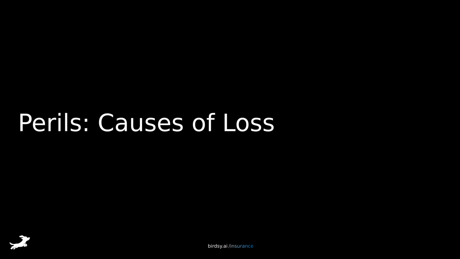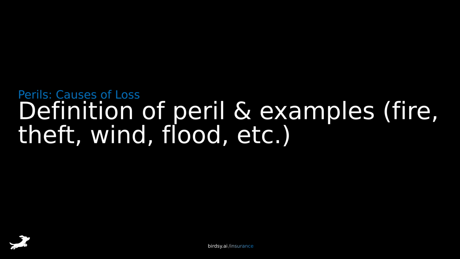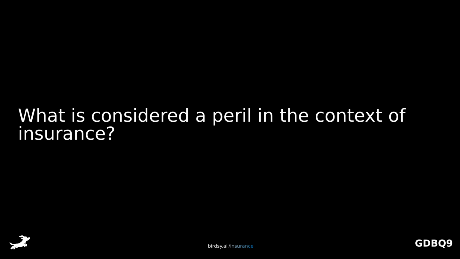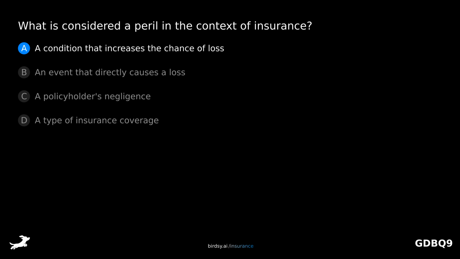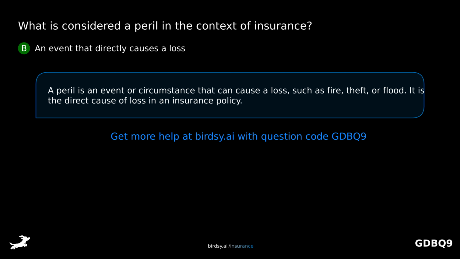Perils, causes of loss. Definition of peril and examples: fire, theft, wind, flood, etc. What is considered a peril in the context of insurance? Is it A, a condition that increases the chance of loss, B, an event that directly causes a loss, C, a policyholder's negligence, or D, a type of insurance coverage? The answer is B, an event that directly causes a loss. A peril is an event or circumstance that can cause a loss, such as fire, theft, or flood. It is the direct cause of loss in an insurance policy.